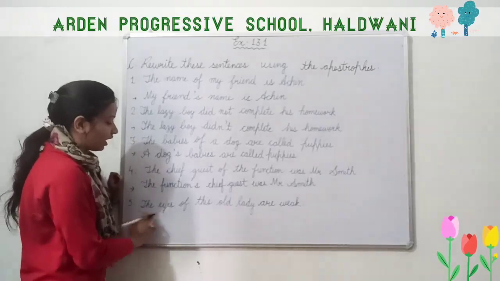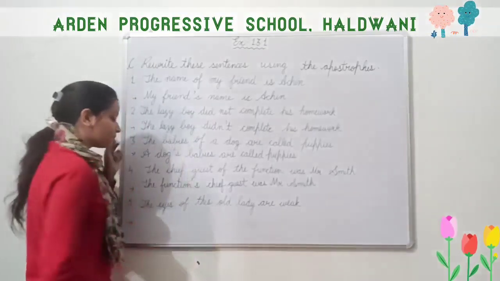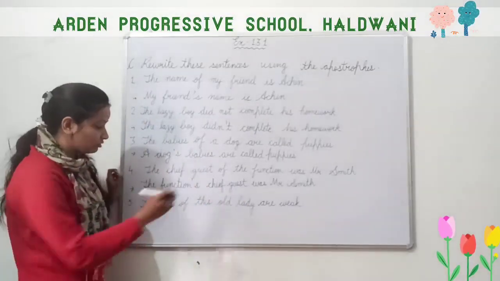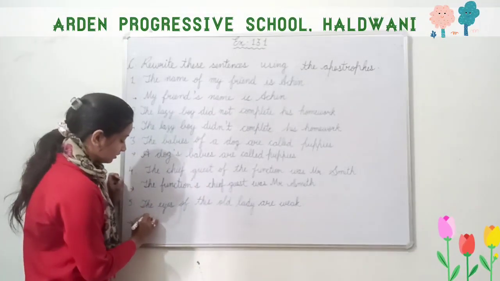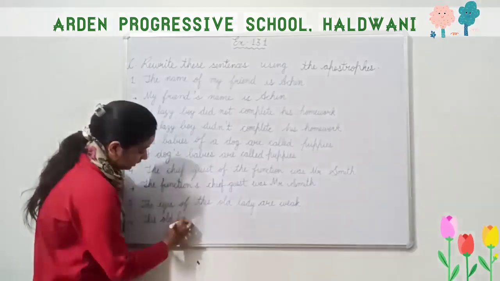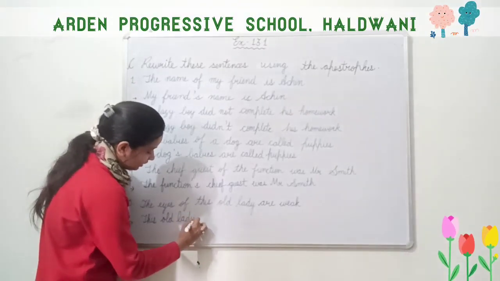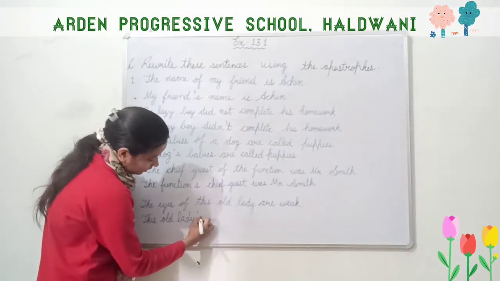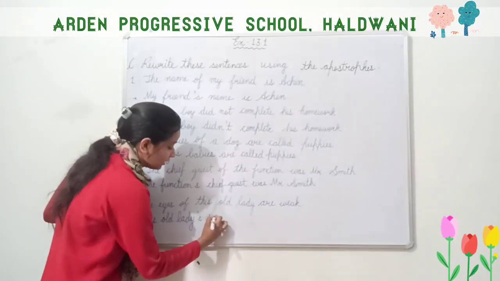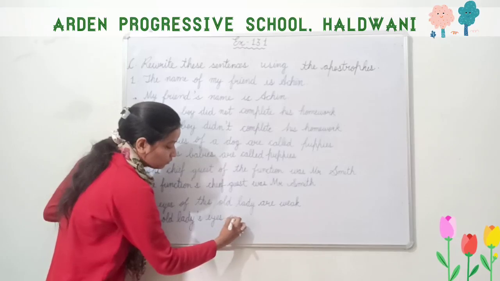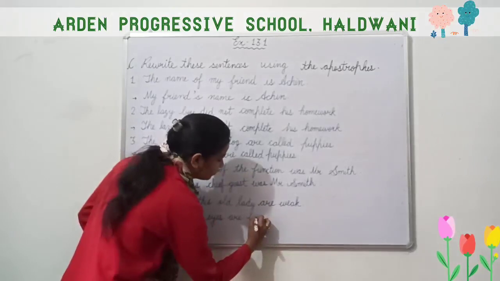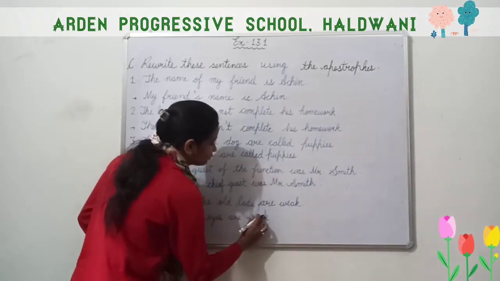Alright. Now the next is the eyes of this old lady. So we know that whose eyes? This old lady's eyes. So shift this much here. This old lady's, L-A-D-Y, lady, then apostrophe S. The old lady's eyes. The old lady's eyes are weak. This old lady's eyes are weak, W-E-A-K, weak.